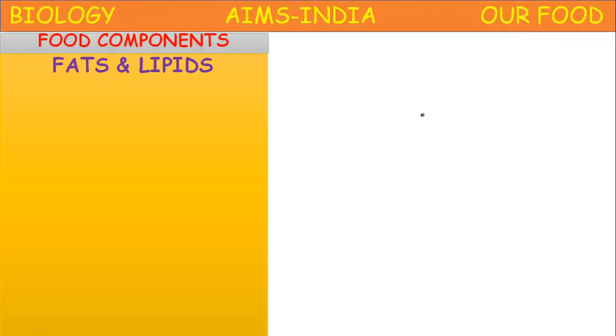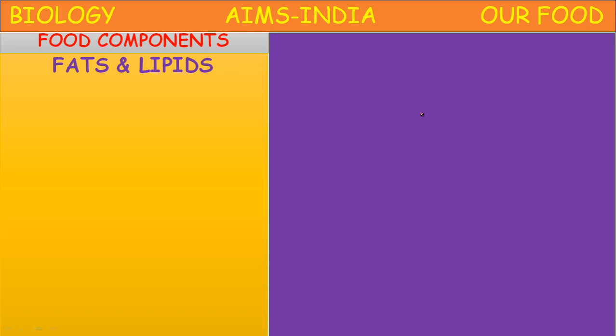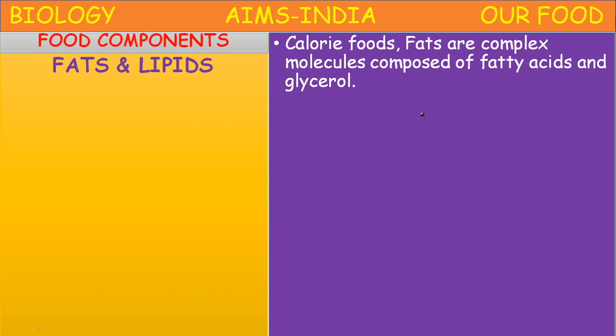Next, fats and lipids. Next important food components, fats and lipids. Fats are solids at 20 degrees centigrade, and lipids are liquids at 20 degrees centigrade. The lipids include some vegetable oils. Fats include ghee, vanaspati, like that. The calorie food materials, they are just like carbohydrates.